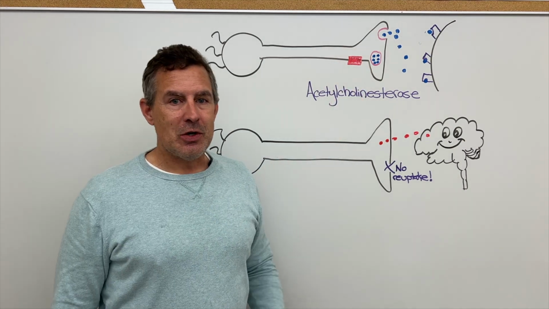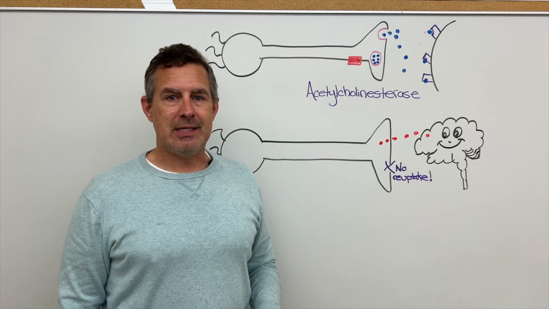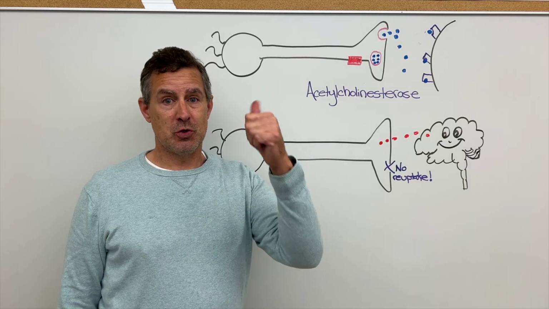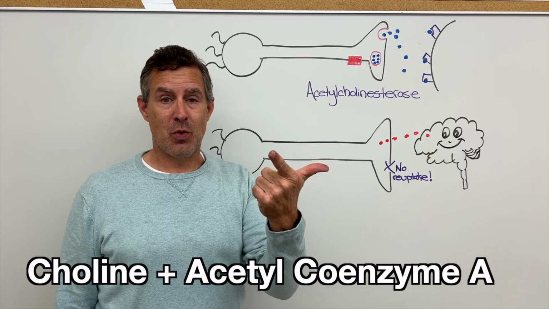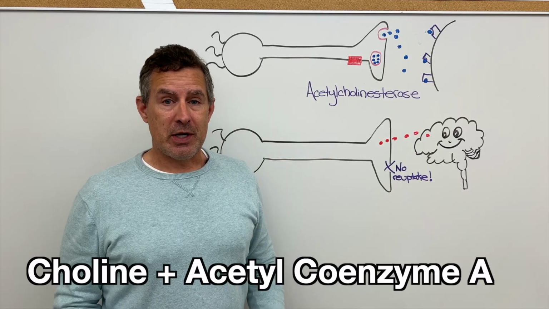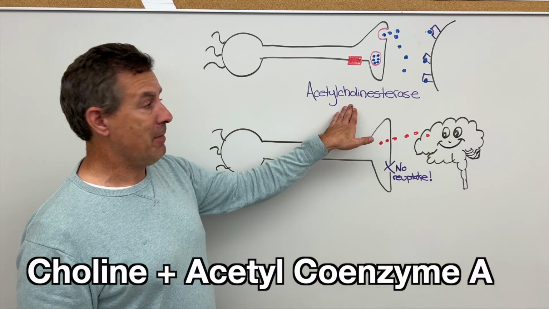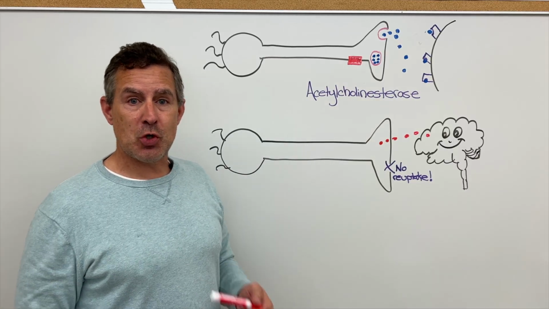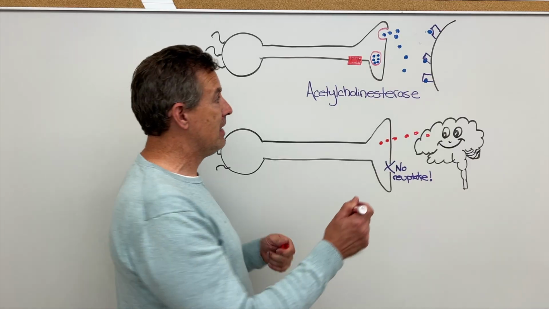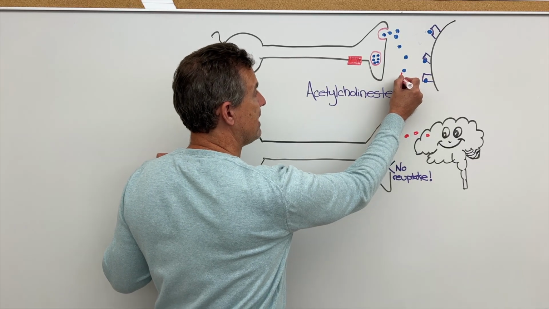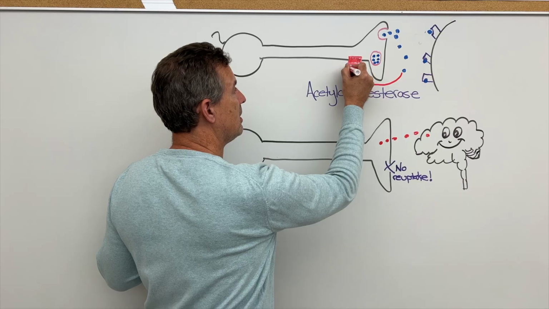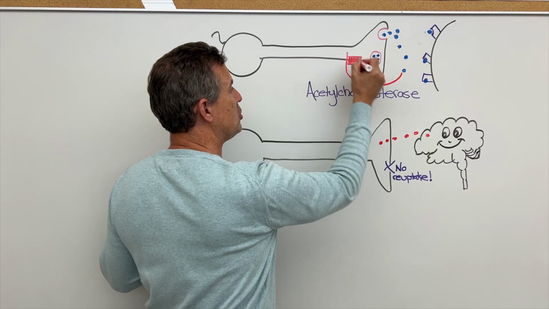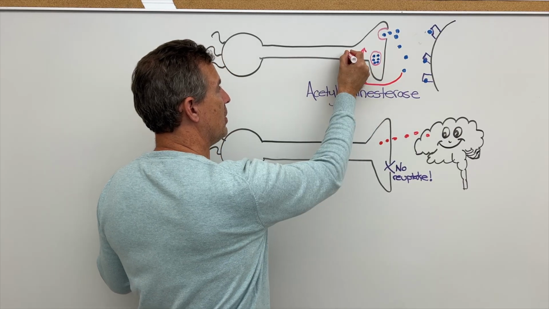To be clear, acetylcholine is the combination of two molecules, choline and acetyl coenzyme A. During the enzymatic breakdown from acetylcholinesterase, it breaks down acetylcholine into choline and acetyl coenzyme A, and it takes that choline and moves it back into the neuron that released it.